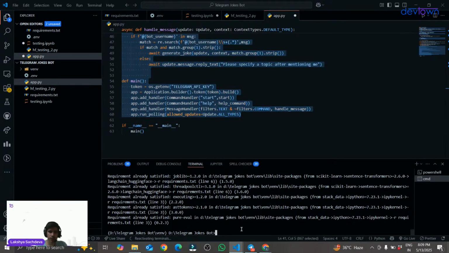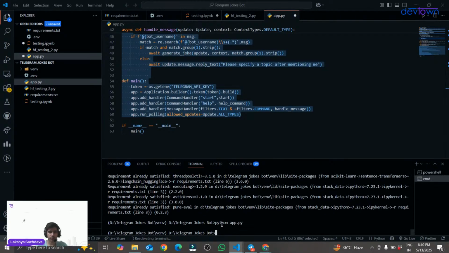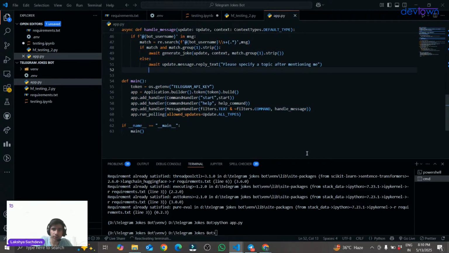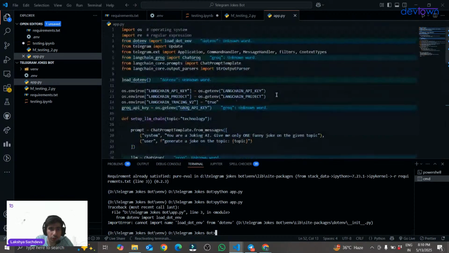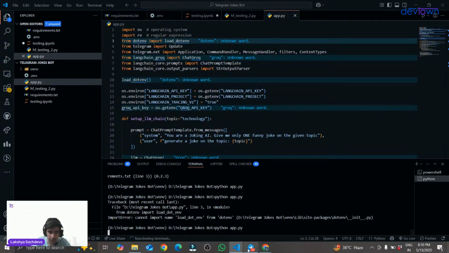So I will just quickly run my python app.py. Just a second. Sorry, I have to save this first, and now I will run my Python. Okay, cannot import load_dotenv. I have used the wrong name. load_dotenv is the name. I will quickly save it again, and I will run this again. So this is running now.